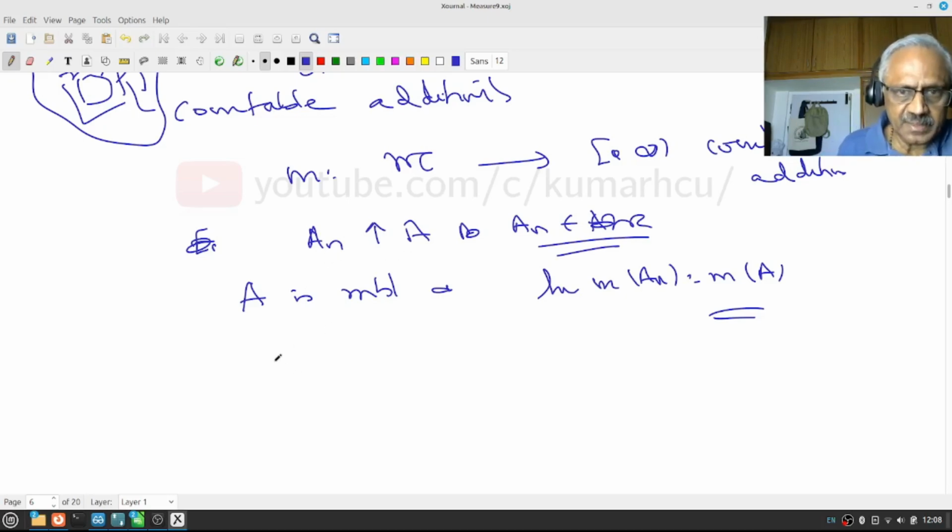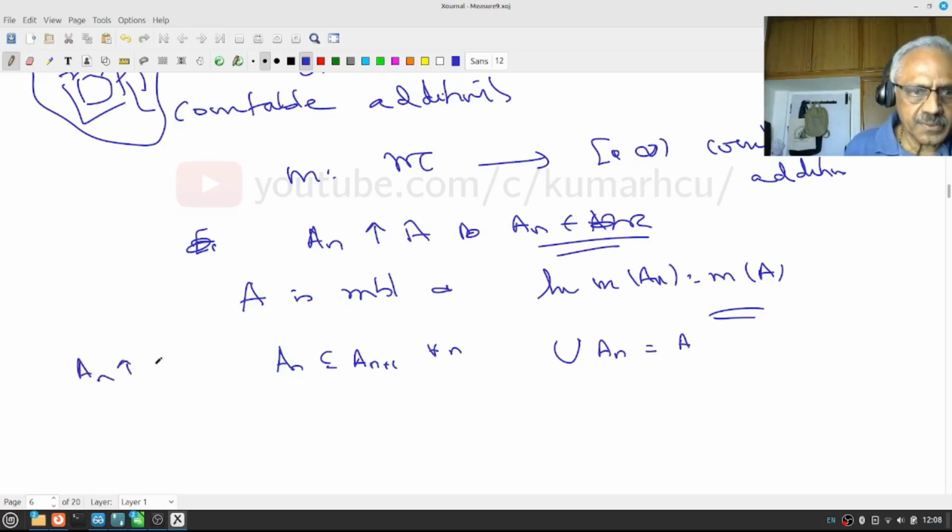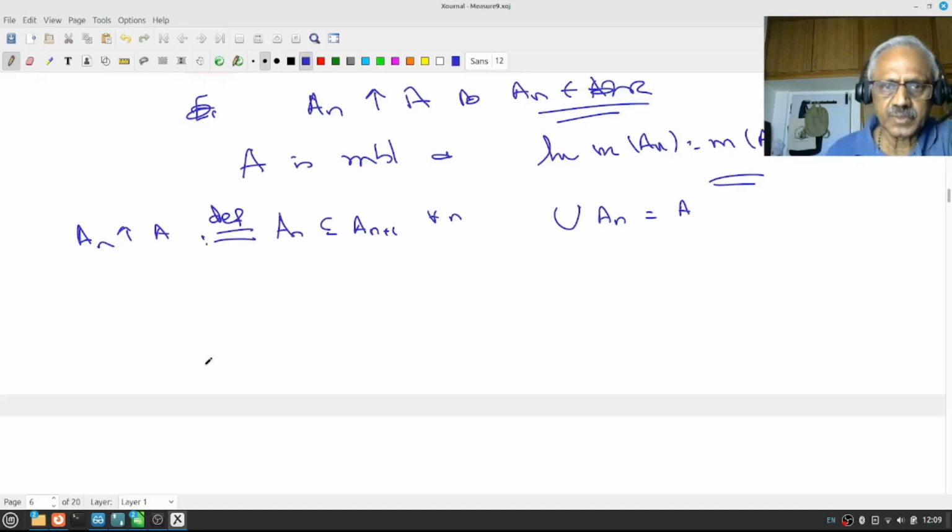This simply means An is contained in An plus 1 for all n, and union An is A. So An increases to A. This is the definition.